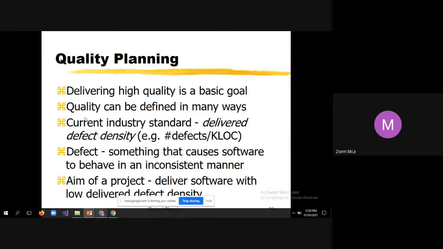Defect means something that causes software to behave in an inconsistent manner. That is called a defect. You should not assume that every time you compile the program it should throw an error. That is also a defect, but need not be the same thing. Then the aim of a project is to deliver software with low delivered defect density. That means it contains a minimum number of defects. Hence that is acceptable, and that has to pass through a lot of quality checks.